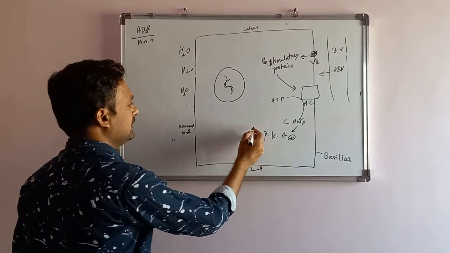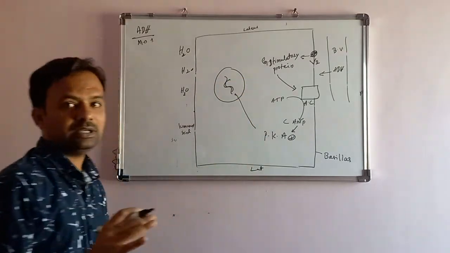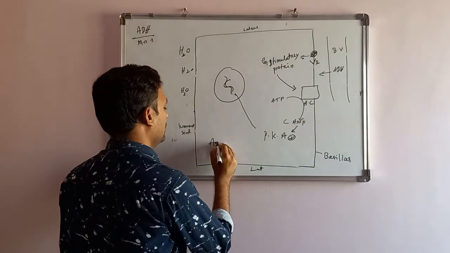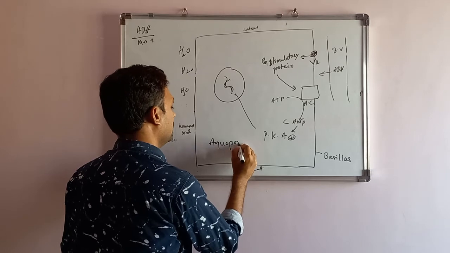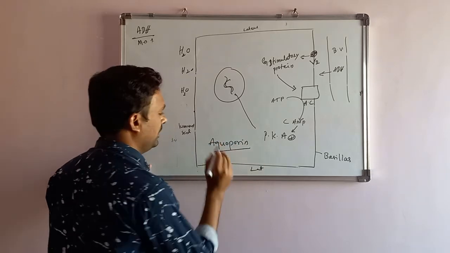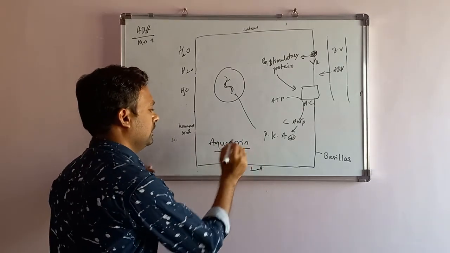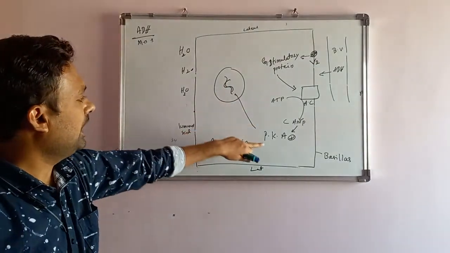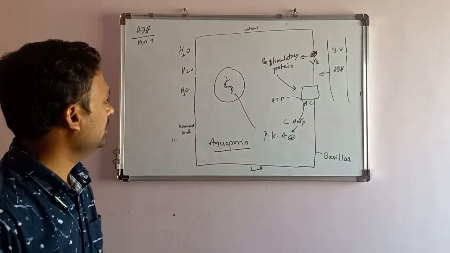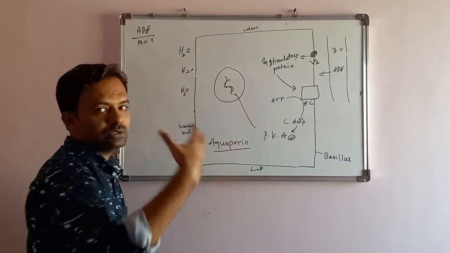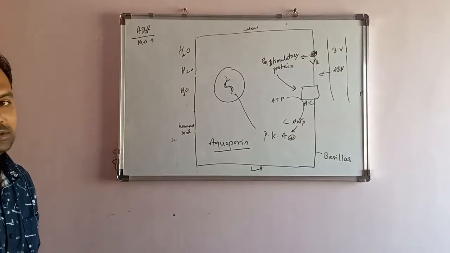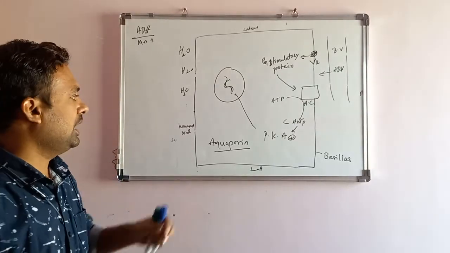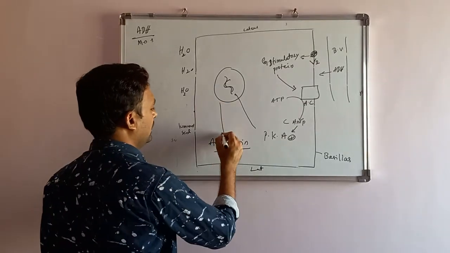This protein kinase A will activate the gene responsible for aquaporin. This is very important. That gene is present in the nucleus, in the DNA, and protein kinase A will stimulate it, and that undergoes gene expression, transcription, translation involving the ribosomes, and ultimately there is secretion of aquaporin.